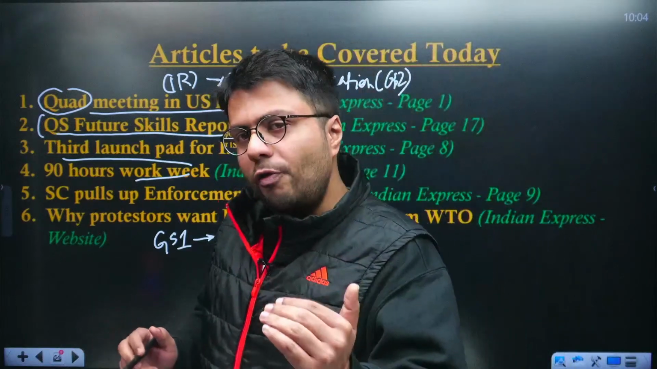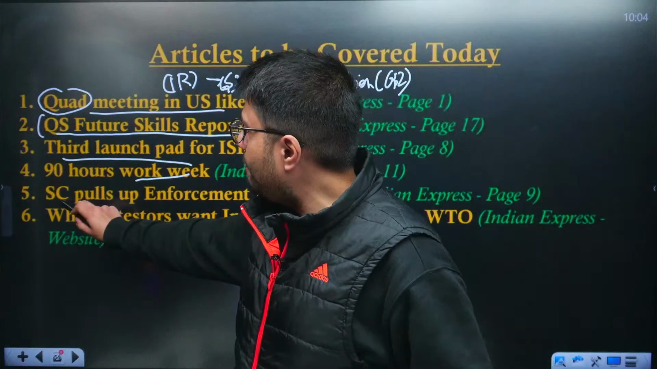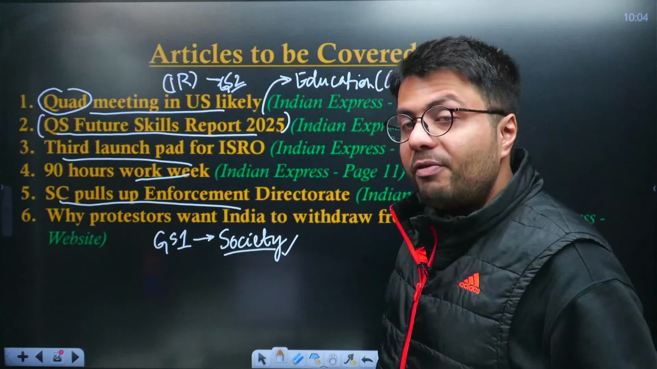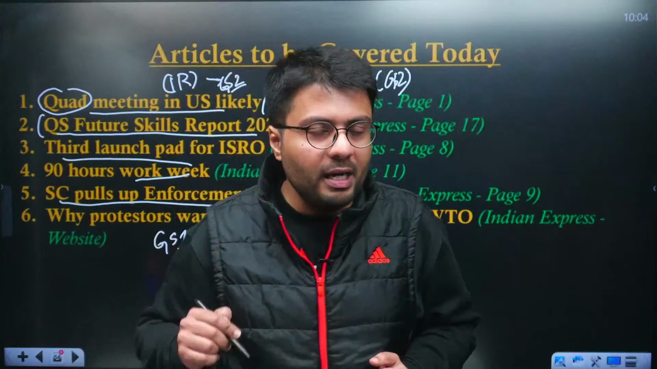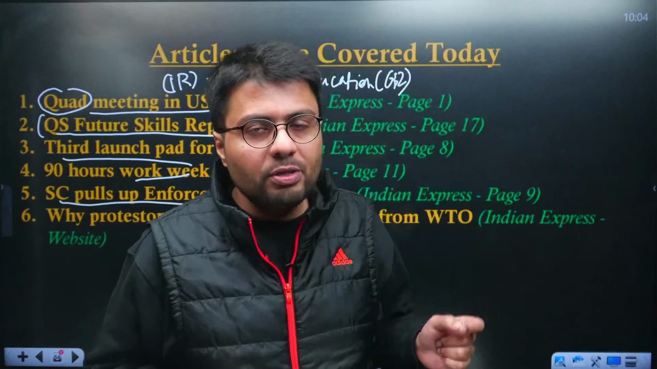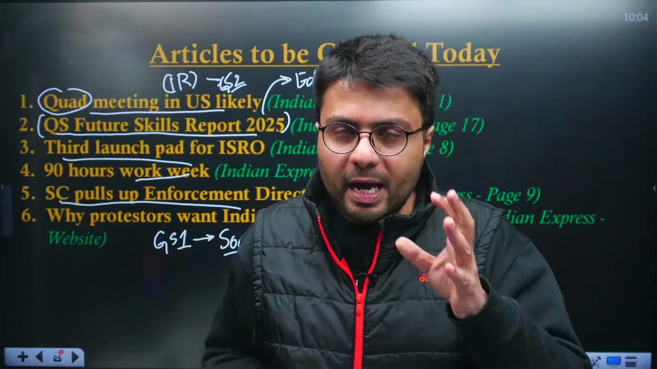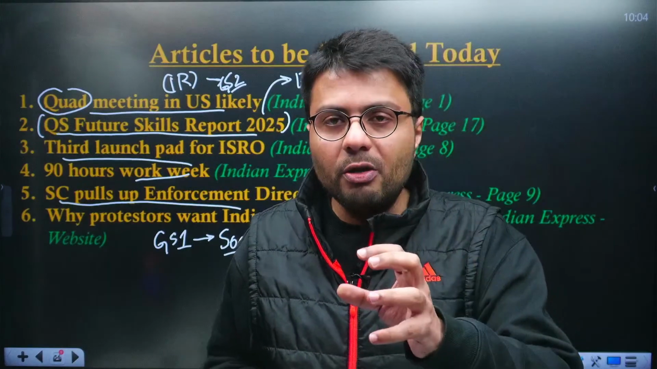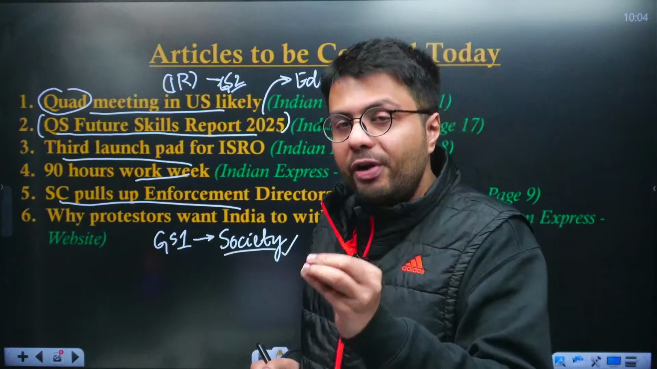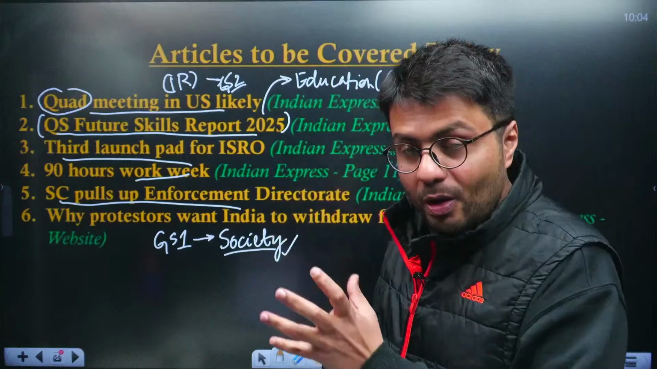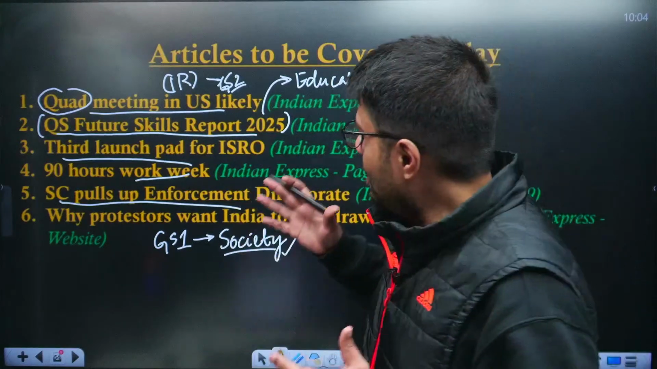Understood? Also, from the polity section, I've taken up an article as the Supreme Court 2 days back pulled up the Enforcement Directorate because the Enforcement Directorate held that certain exemptions which are provided under the Prevention of Money Laundering Act 2002 were not applicable to women and children. However, on this stand of the Enforcement Directorate, the Supreme Court actually got angry and pulled up